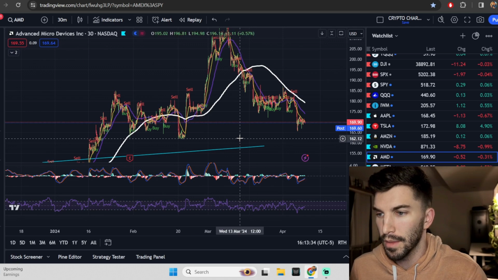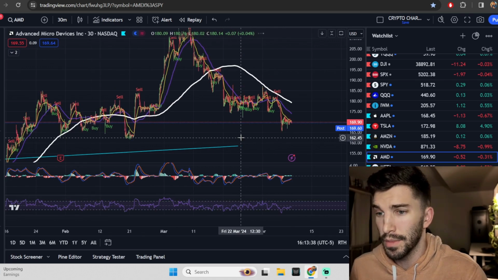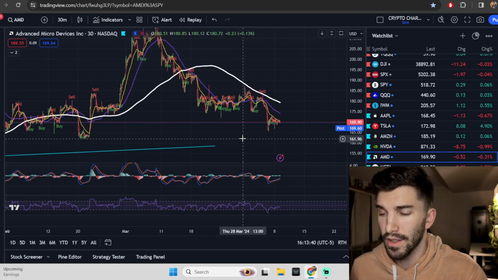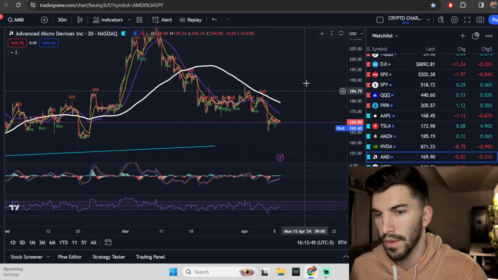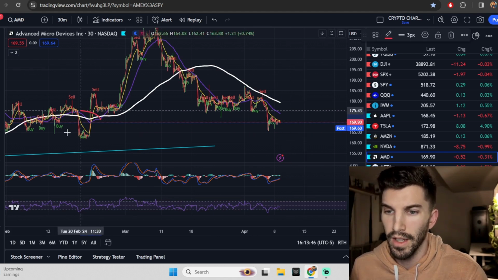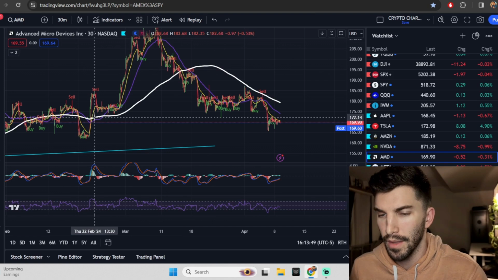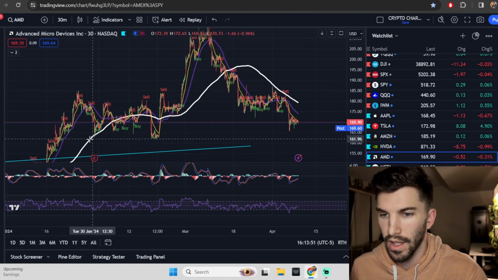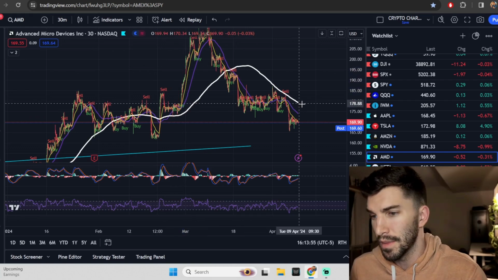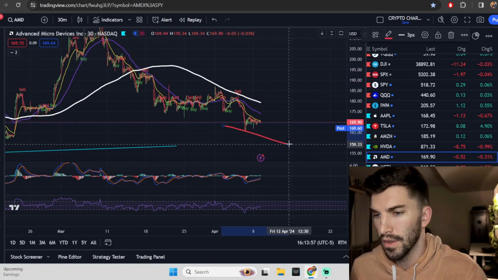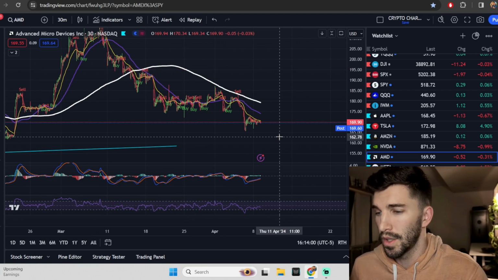Remember, we were talking about this 162 level for a while now. For the past couple weeks, we've been saying, hey, we could start heading down towards 162, and that would make a lot of sense. Well, what if we actually head there? That's where we get an extreme amount of buyers, because guess what? We gapped up from that area last time. We built up a ton of liquidity in that area. We tested that level over and over again. And then we see that big breakout. So this would be an area for those buyers to step back in. And I wanted to point that out on AMD.